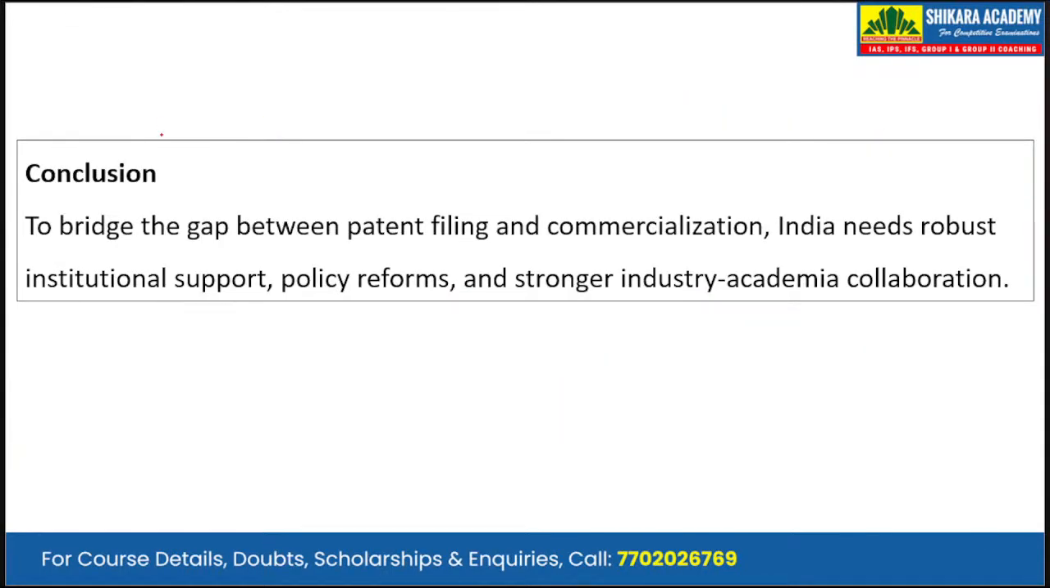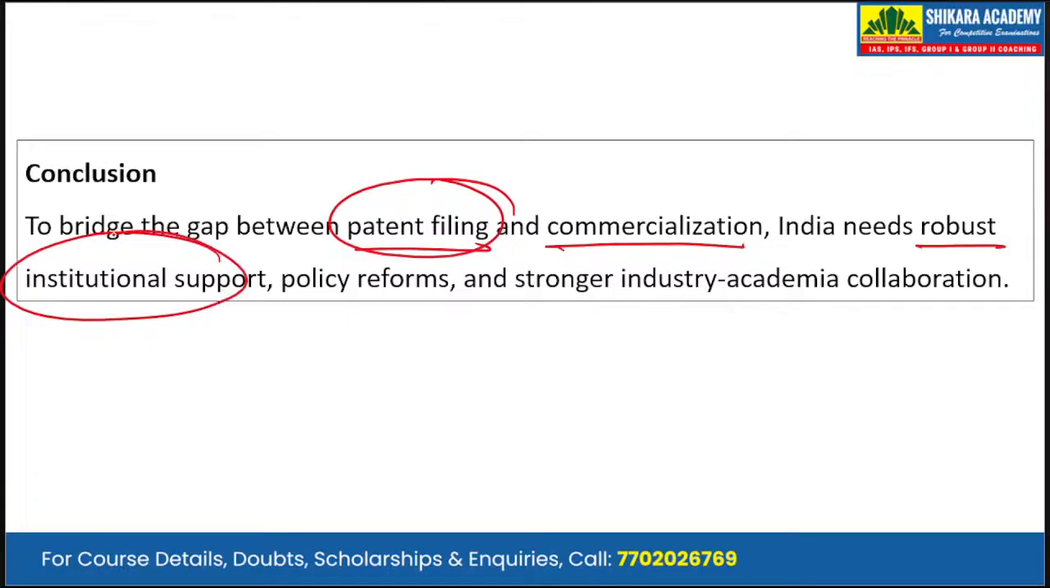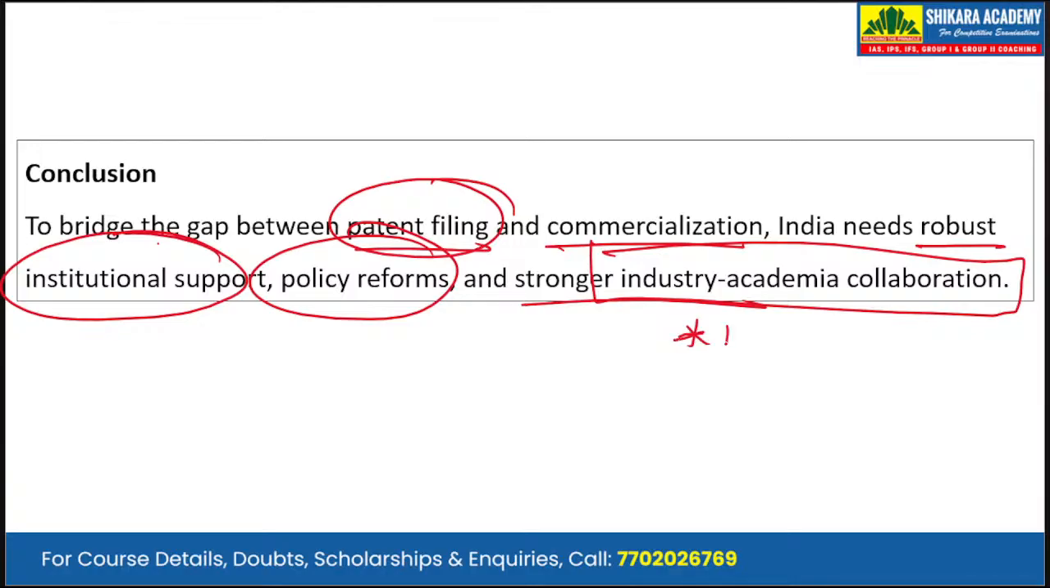So, in conclusion, to bridge the gap between patent filing and commercialization, our ultimate objective should be to bridge this gap, because currently there is a huge gap between patent filing and commercialization. We are filing more and more patents, but we are not able to commercialize them. We have to bridge this gap. But how do we bridge it? India needs robust institutional support, policy reforms, and a stronger industry-academia collaboration. Now, this is the key phrase over here.